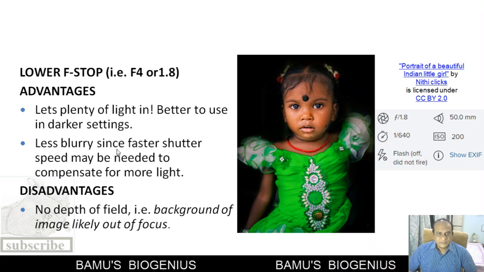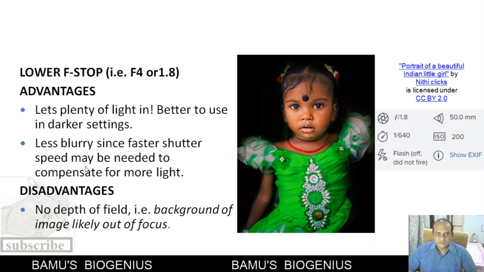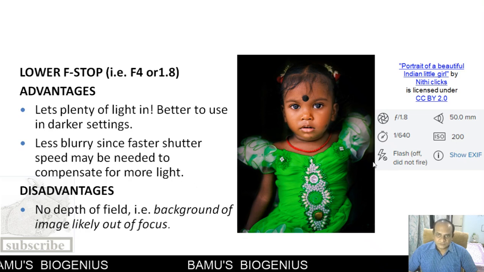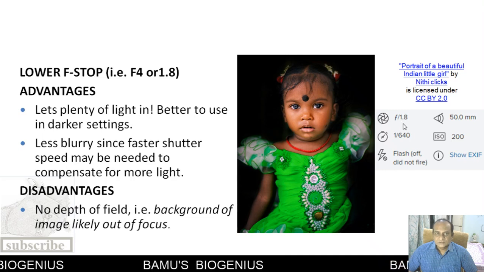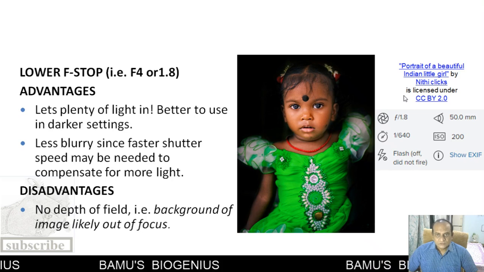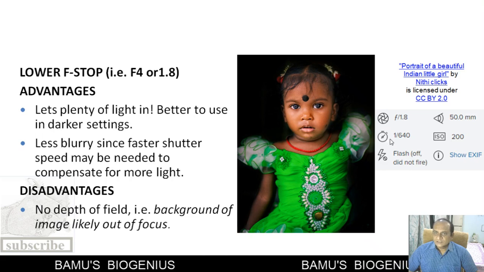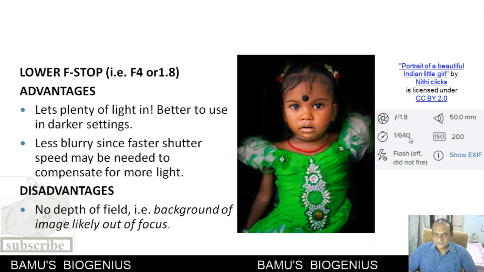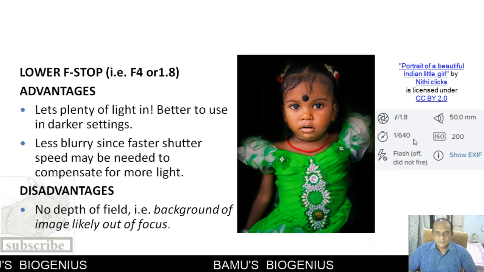Now, less blurry, since a faster shutter speed is needed to compensate for more light. If the f-stop is low, that means the aperture is larger, so more light is allowed. For that purpose, we can keep the shutter speed very fast, like 1 divided by 640 seconds. So that much shutter speed can be used.